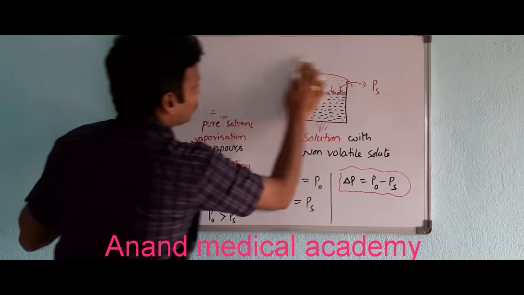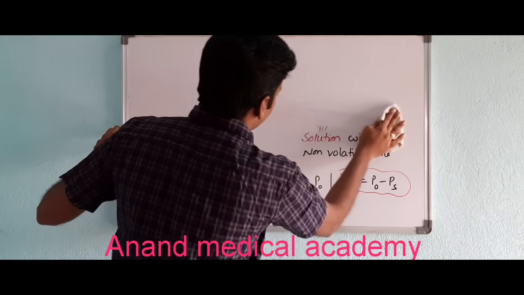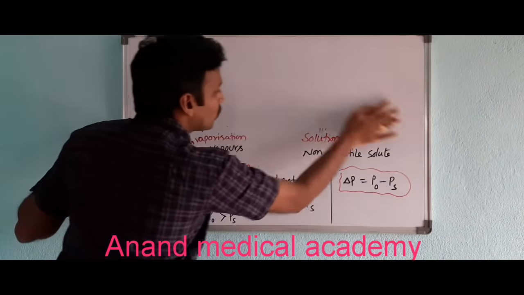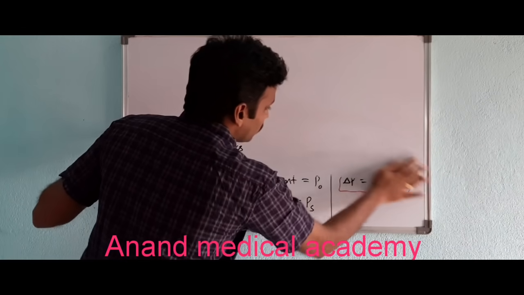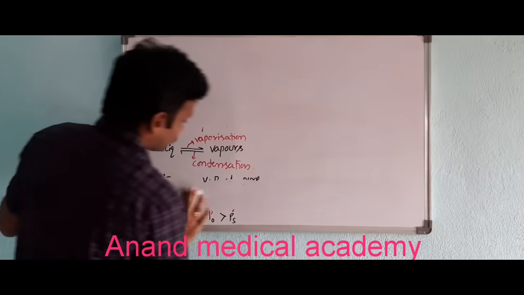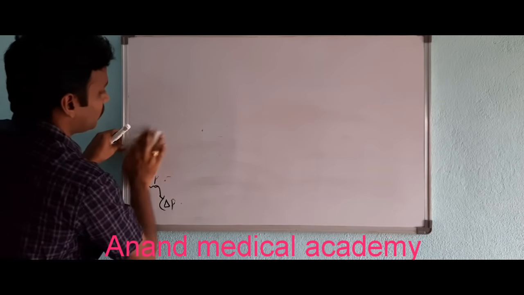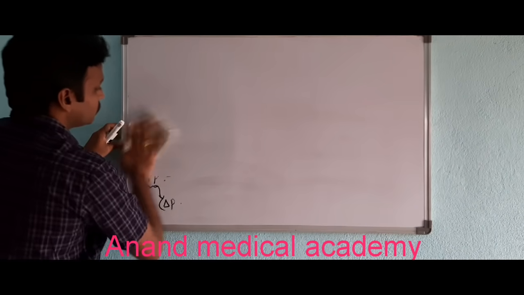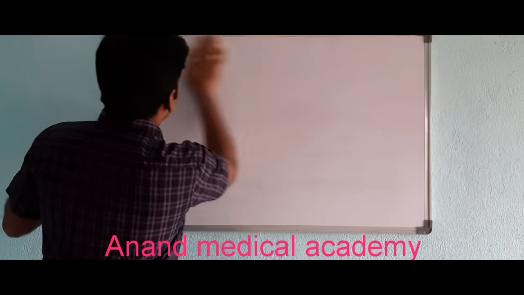Relative lowering of vapor pressure. If you understand the lowering of vapor pressure, it's very simple to understand relative lowering of vapor pressure. Got it?